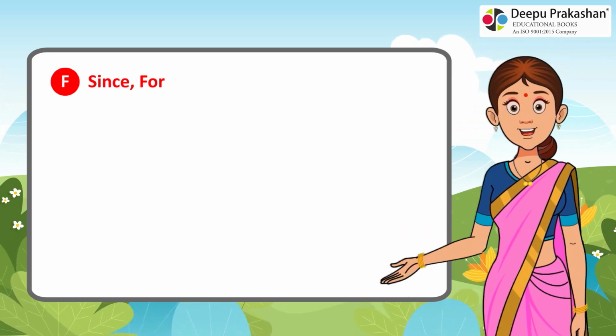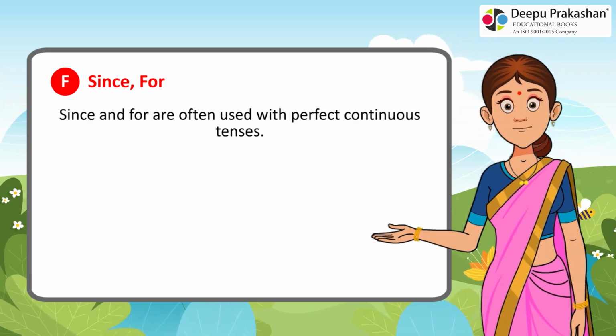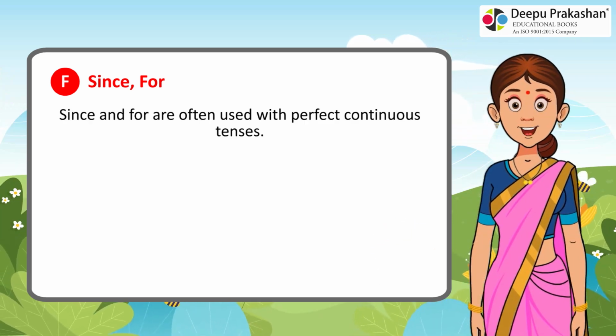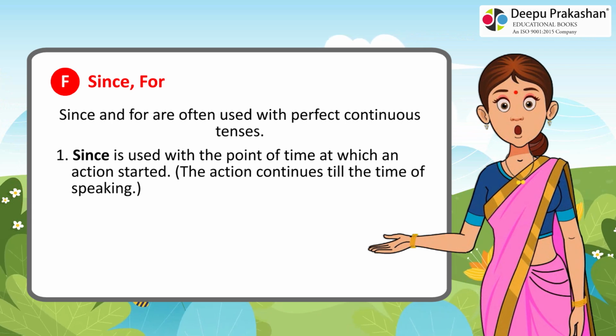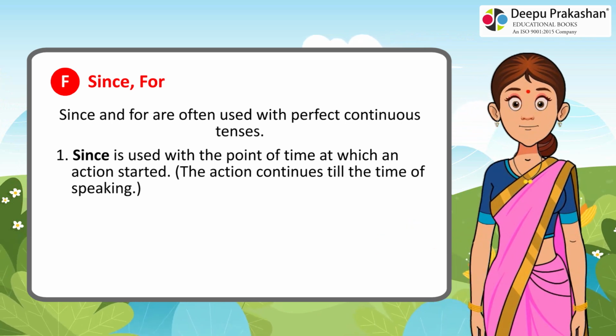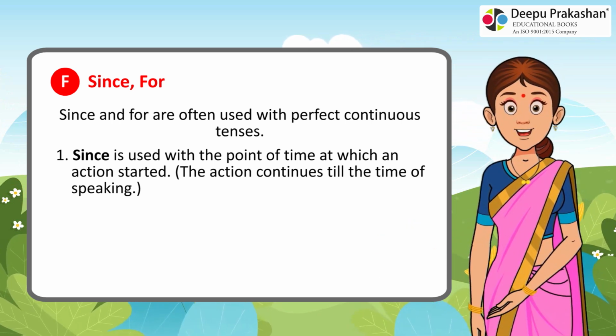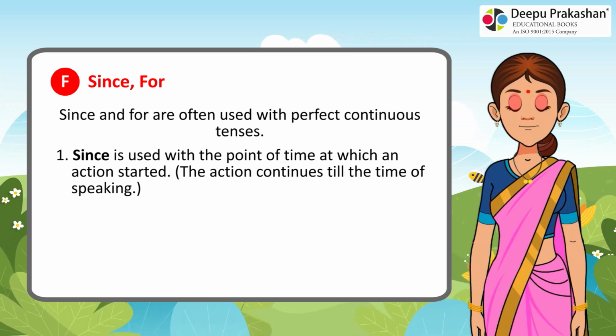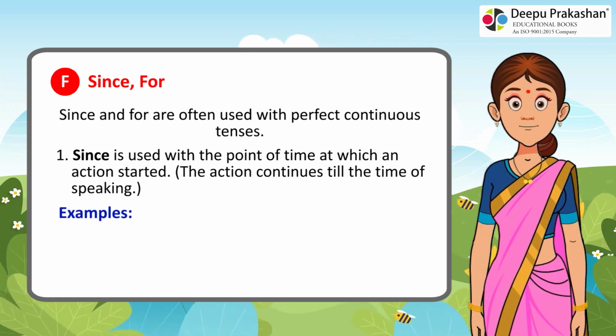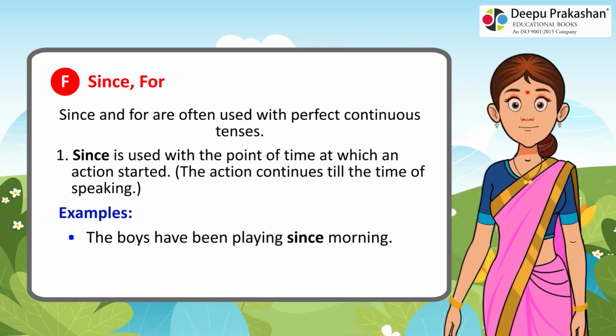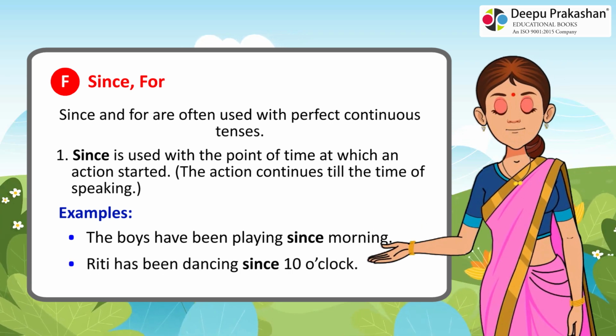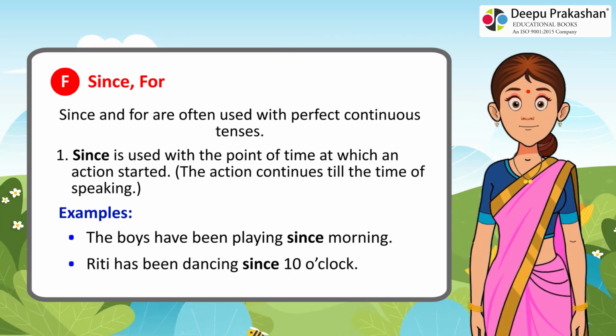F. Since, for. Since and for are often used with perfect continuous tenses. 1. Since is used with the point of time at which an action started. The action continues till the time of speaking. Examples: the boys have been playing since morning. Riti has been dancing since 10 o'clock.